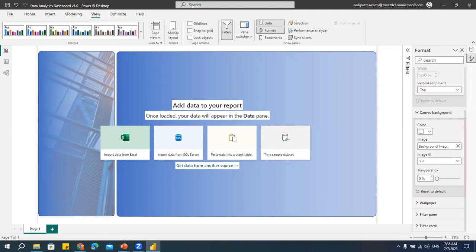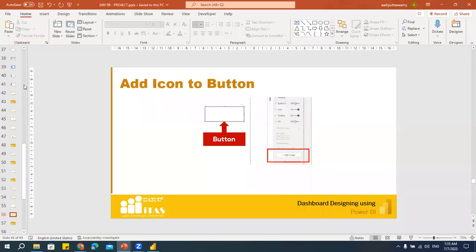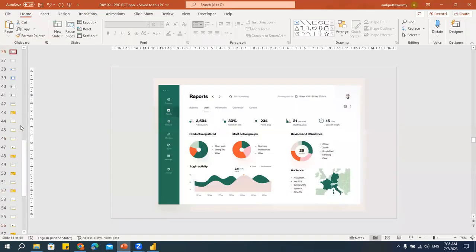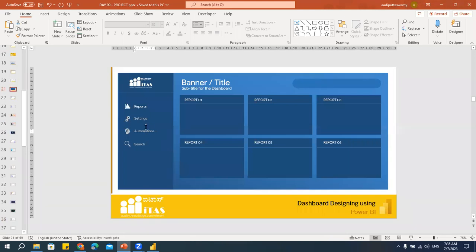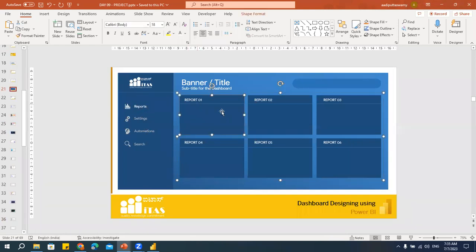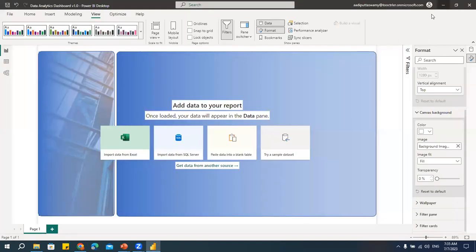I showed you a lot of designs here. Let me show you that. See, this is what I've designed in PowerPoint. So I can convert this into image and I can take that into my Power BI as well. Like this can design. Right? Okay. So I have the background now.